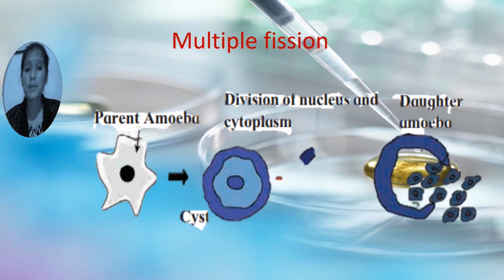Many nuclei are formed by repeated nuclear division in the cyst, and thus many amoebae are formed. They remain in the cyst as long as the adverse conditions last. See the diagram here, the parent amoeba and after that the daughter amoebae.